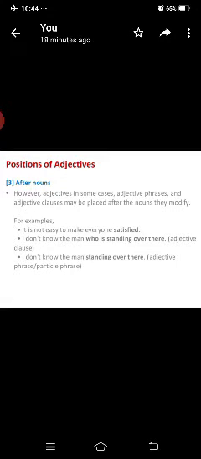Position of adjectives after nouns. However, in some cases, adjective phrases and adjective clauses may be placed after the nouns they modify. For example, it is not easy to make everyone satisfied. Here, satisfied is an adjective after a noun. I don't know the man who is standing over there. The who is standing over there is an adjective clause. It is after a noun. I don't know the man standing over there. This is also after the noun, an adjective phrase or participle phrase.